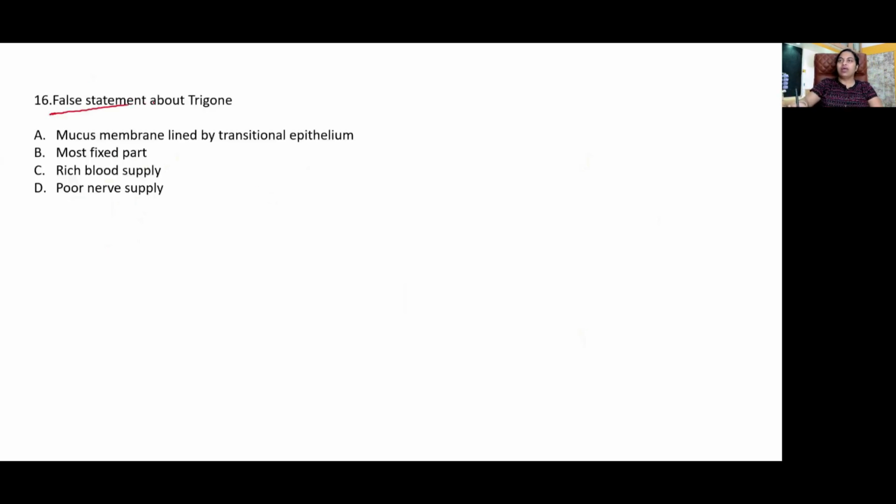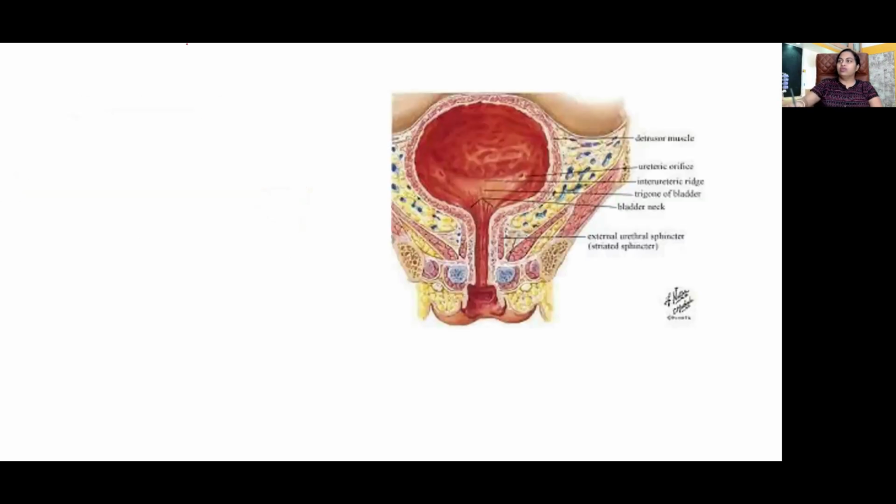False statement about trigone. So trigone, it's situated in the inner aspect of the base of the bladder, triangular in shape. Answer is option D. So the apex of the trigone is formed by the internal urethral orifice. Okay. So what do you have here? The uvula vesicae. It forms a protrusion behind the internal urethral orifice. It's produced by the median lobe of the prostate, right?